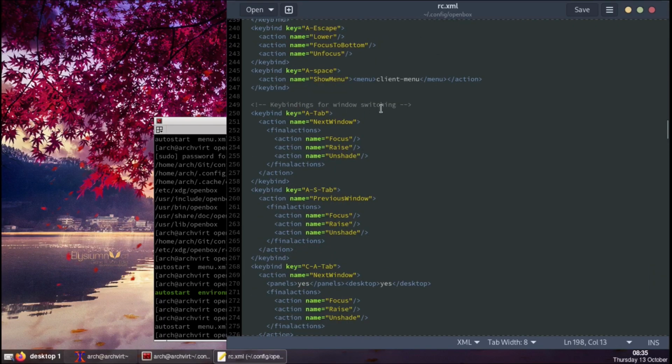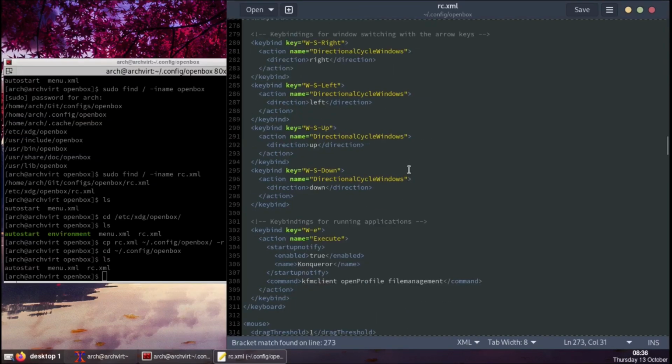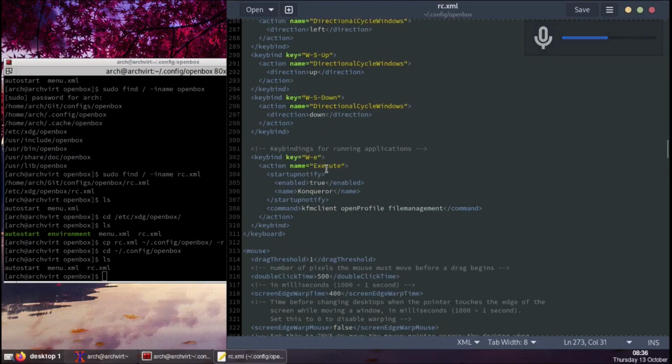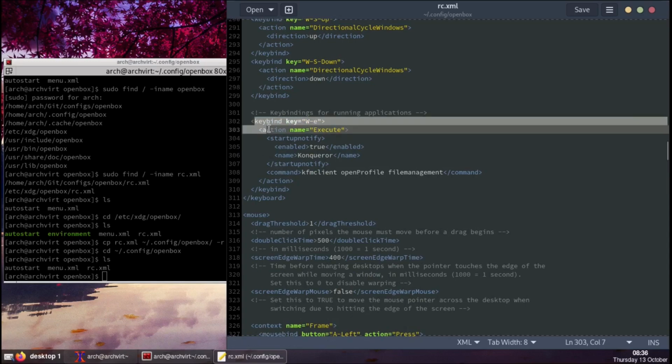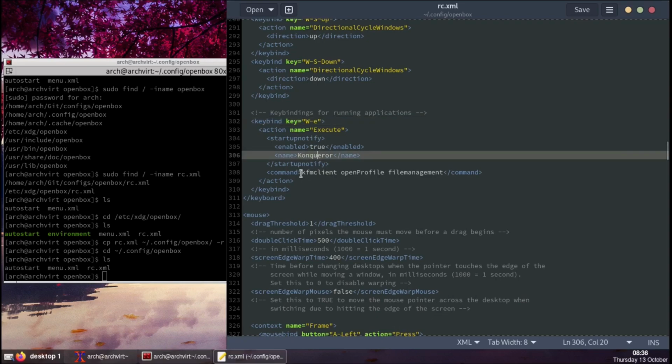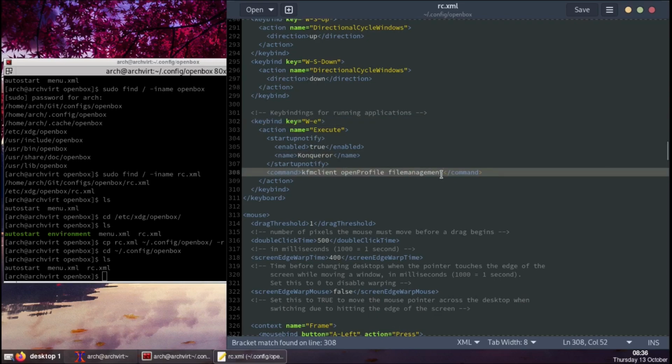And now these are key bindings for window switching, and Alt Tab changes focus. And then we have key bindings for running applications. Here you can set key bindings if you wanted to run an application, which is just simply copy this, change the keys, with W with, I don't know, Control capital C or S or something like that, and the name and then the command that you want to execute.